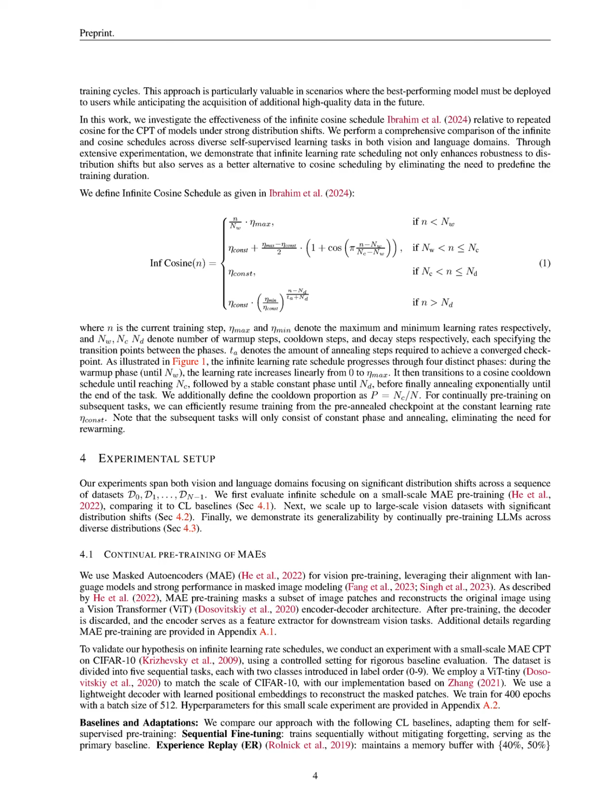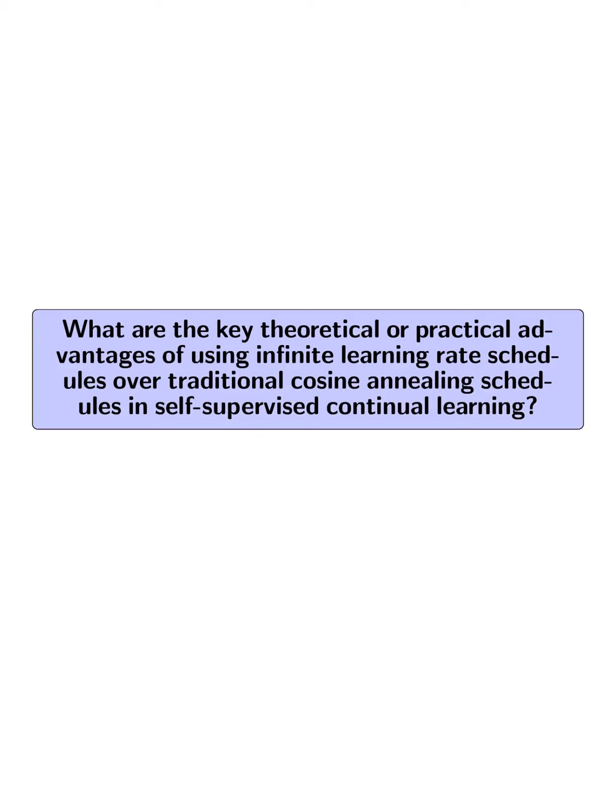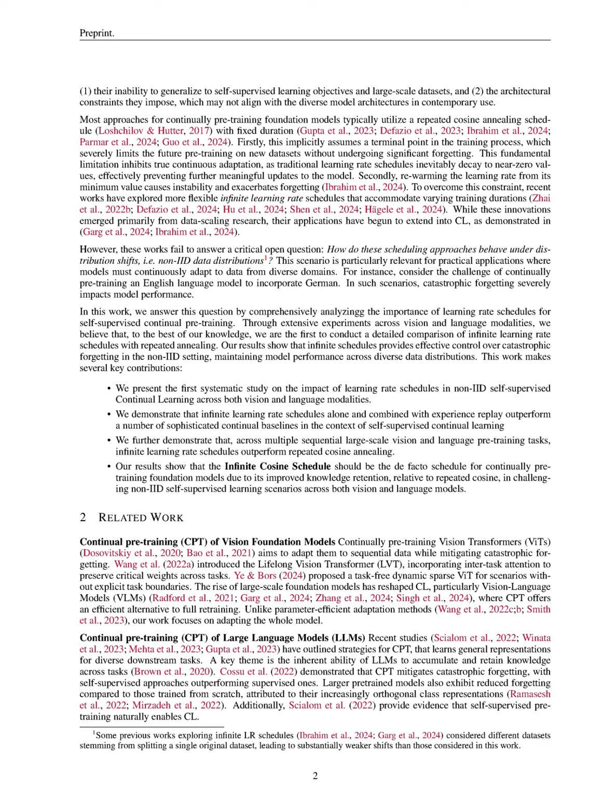What are the key theoretical or practical advantages of using infinite learning rate schedules over traditional cosine annealing schedules in self-supervised continual learning? The key theoretical and practical advantages include enhanced robustness to distribution shifts and the elimination of the need to predefine training durations.